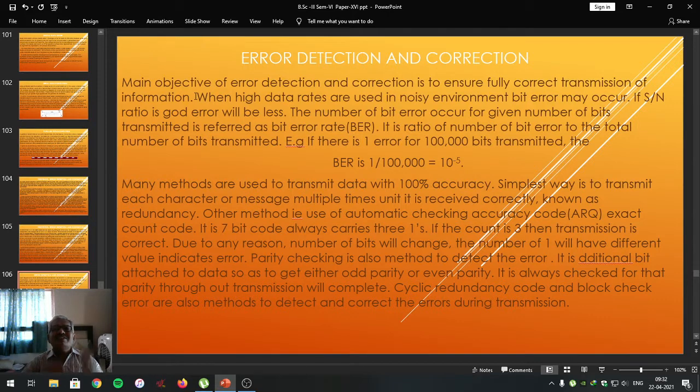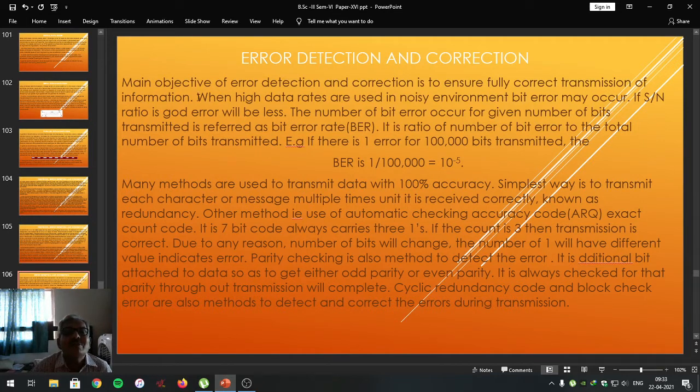Why are these necessary? Why detect the error and correct it? For that purpose, protocols are used. Transmission should be correct and error free, so that whatever the transmitter wants to communicate is exactly what is received by the receiving computer.